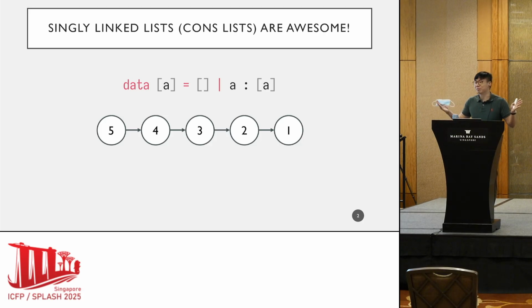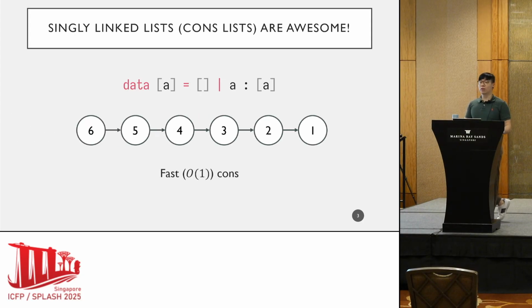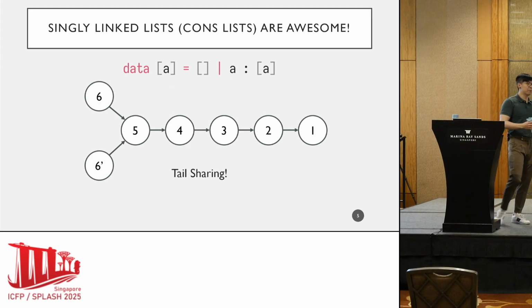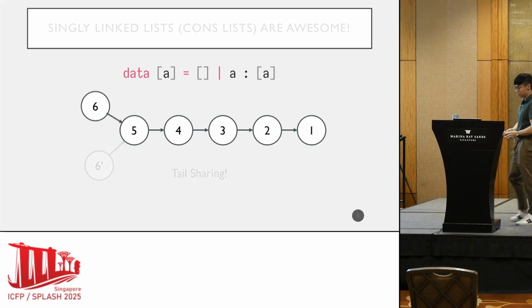And it's awesome, right? It's simple to implement, it's purely functional, fully persistent, and some of the operations on singly linked lists are very performant. For example, cons, or prepending an element, is in O of 1, and obtaining the tail of the list is also in O of 1. Some other properties are, for example, you can cons two different heads onto the same tail in a singly linked list. And these are really nice.